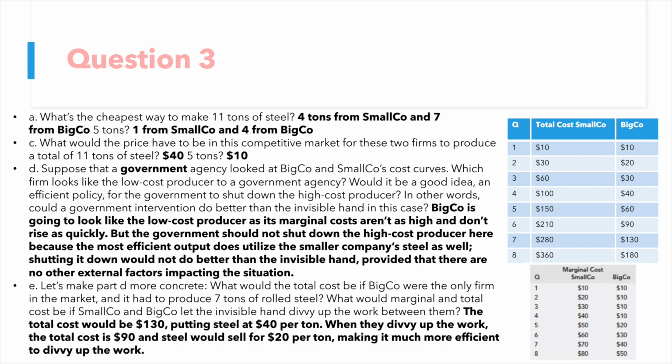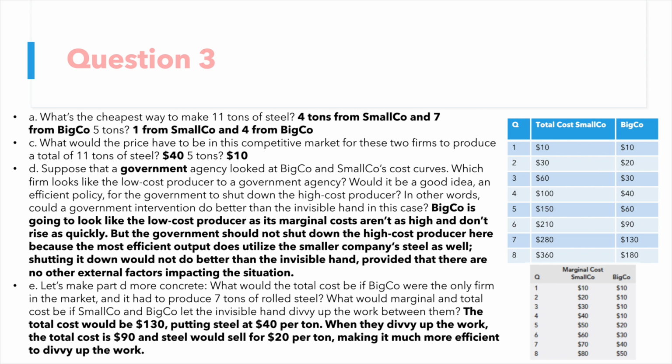In Part B, we're going to begin to use those numbers to calculate productions. So to make 11 tons of steel, we're going to want the marginal costs to be equal, which happens at 4 tons from Smallco and 7 tons from BigCo, where marginal cost is $40. And to produce 5 tons of steel efficiently, we'll want 1 ton from Smallco and 4 from BigCo, where marginal cost is $10. For Part C, we just use those marginal costs to calculate price in a competitive industry. So the price is going to be $40 at 11 tons and $10 at 5 tons.